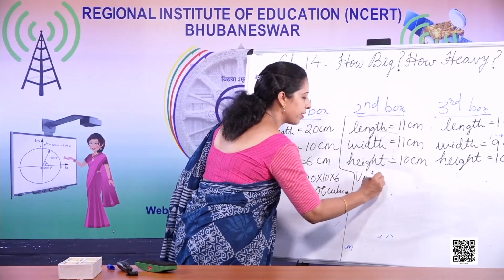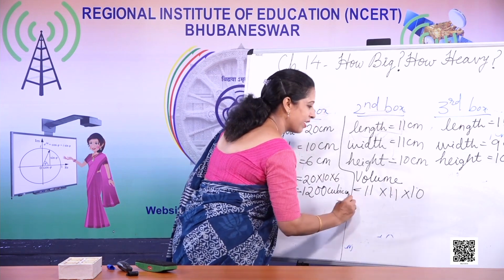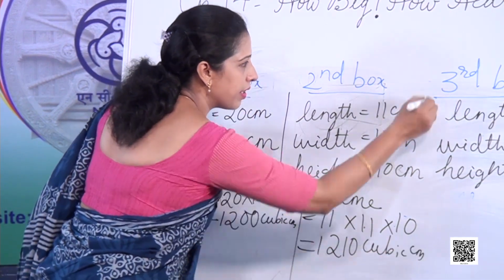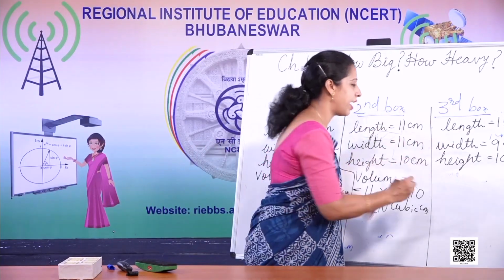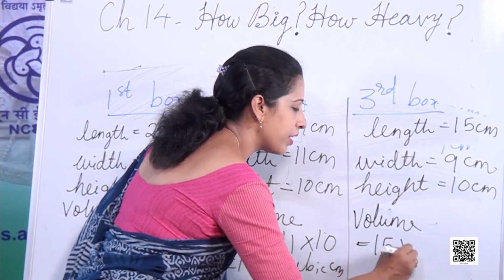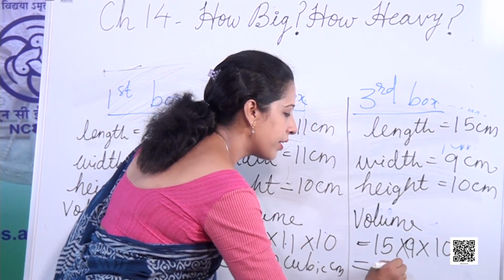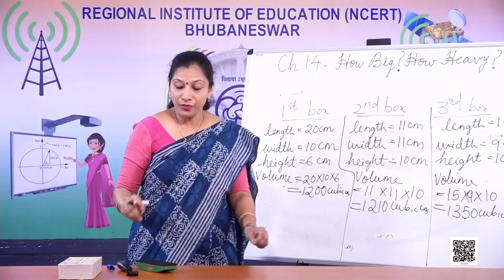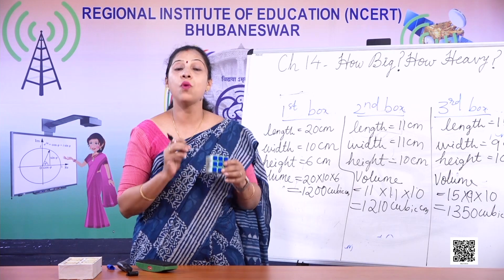Now next go to the second box. What is the volume? Volume is equal to 11 into 11 into 10, which is equal to 1210 cubic centimeter. Then go to the third box. Here length is equal to 15, width equal to 9 and height equal to 10. So volume is equal to 15 into 9 into 10, that is equal to 1350 cubic centimeter.